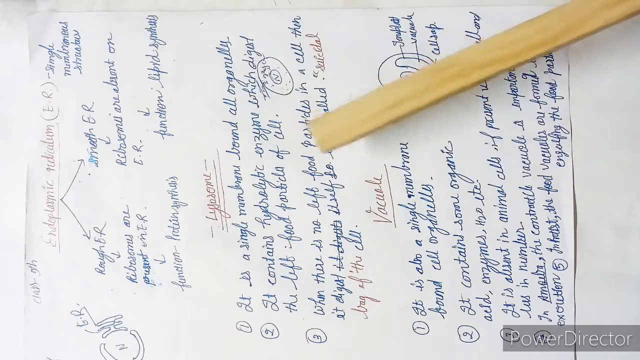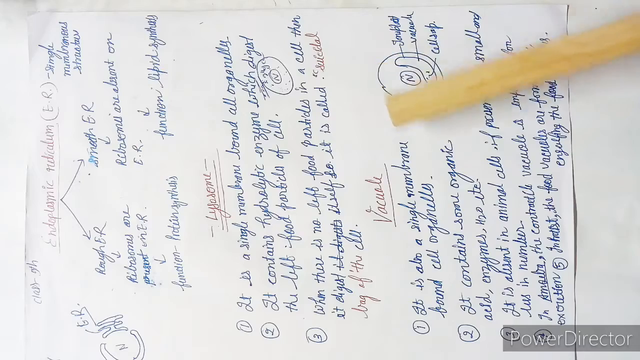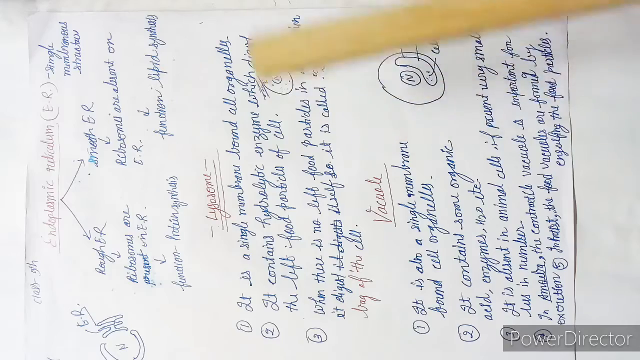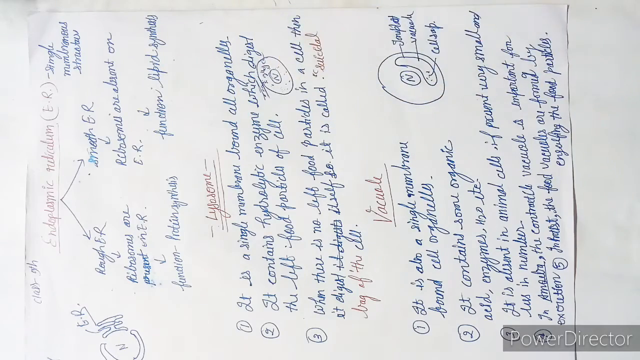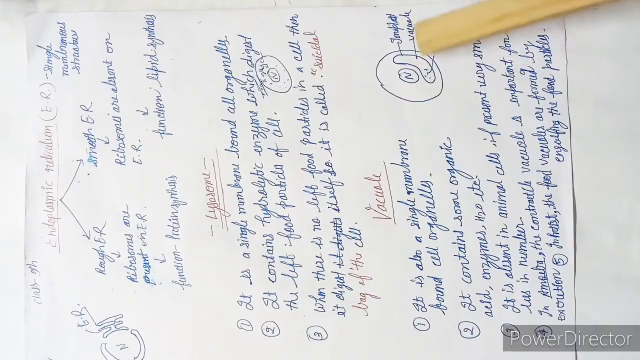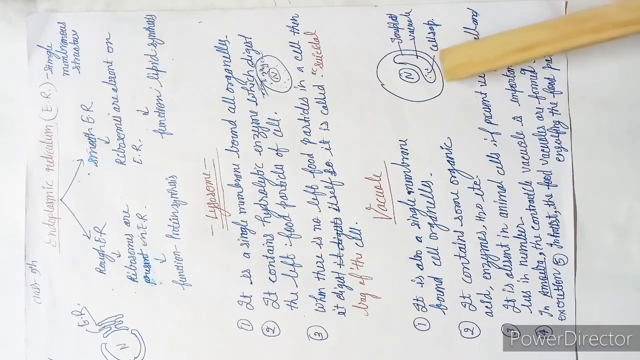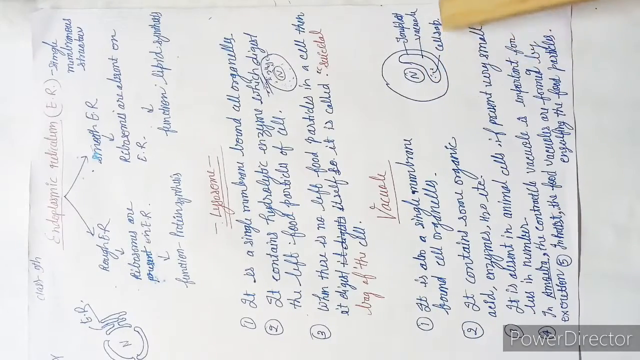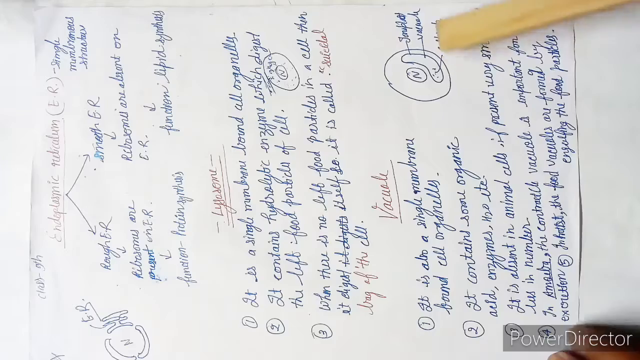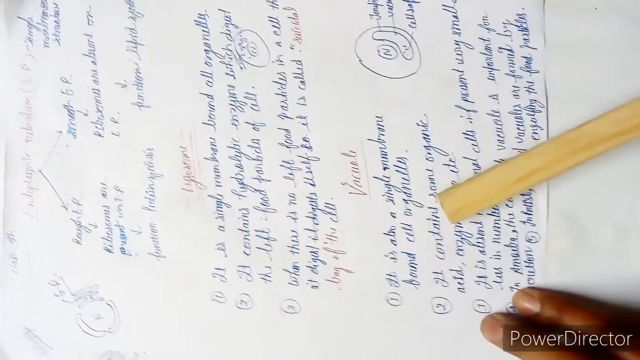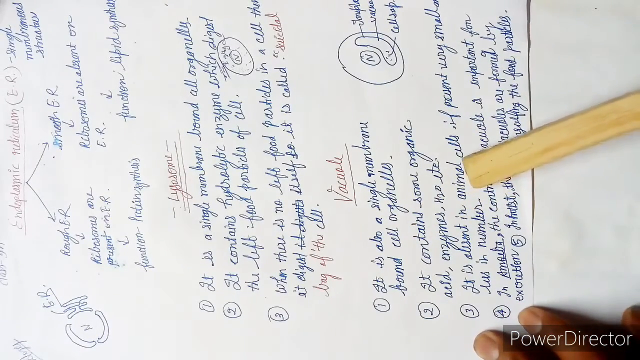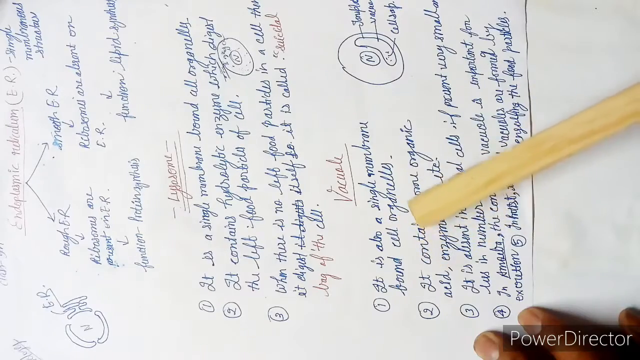Next is the vacuole. Vacuole is absent in the animal cell. If present, it is very few in number and smaller in size. Suppose this is the nucleus and this is the vacuole. The membrane of the vacuole is the tonoplast, and it contains some fluid. That watery substance is called cell sap. I have made all these points from your NCERT book. It is also a single membrane bound cell organelle.